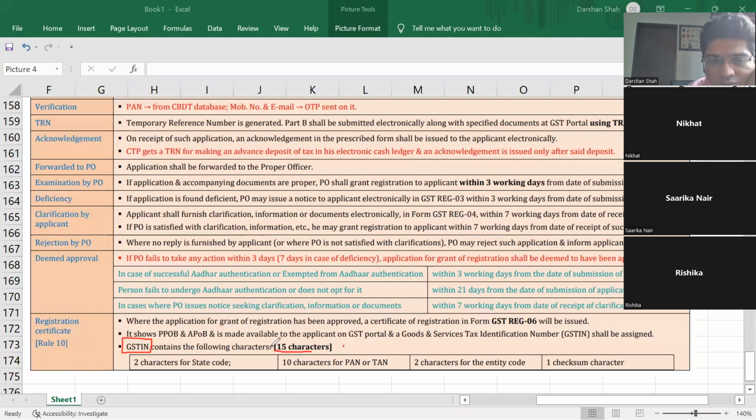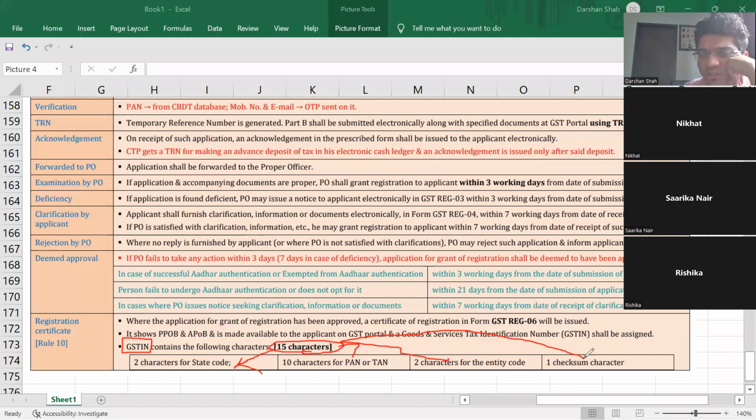This GSTIN will be 15 characters. Out of those 15 characters, 10 characters will be your PAN, 2 characters will be your state code, 2 characters will be your entity code, whether you are an individual, a partnership firm, or a company. And then 1 is a checksum character, that is for the government reference.